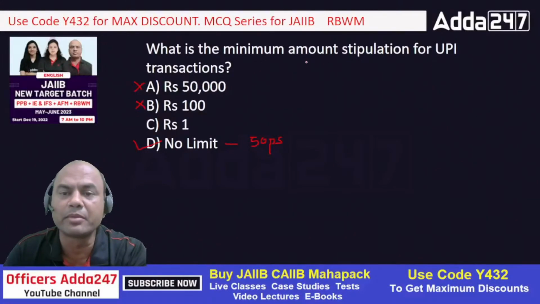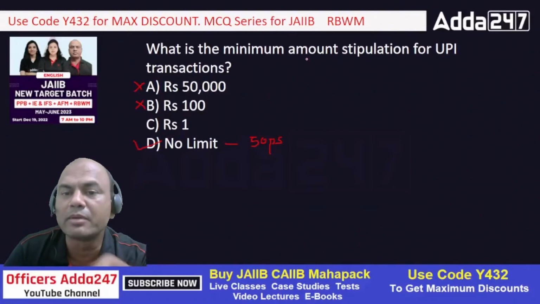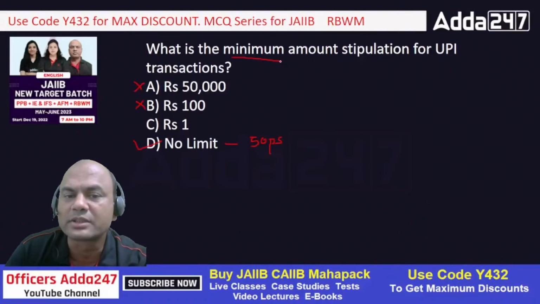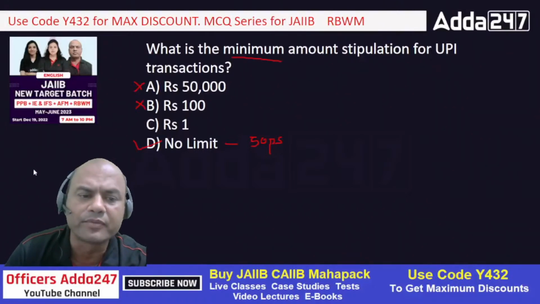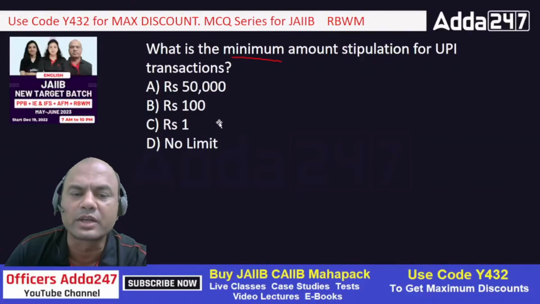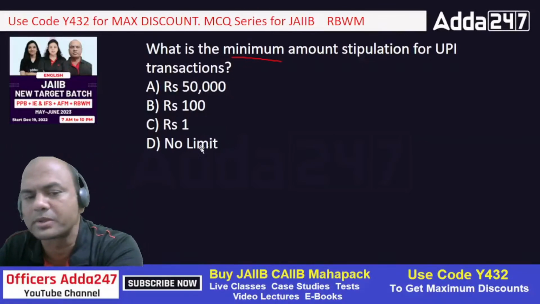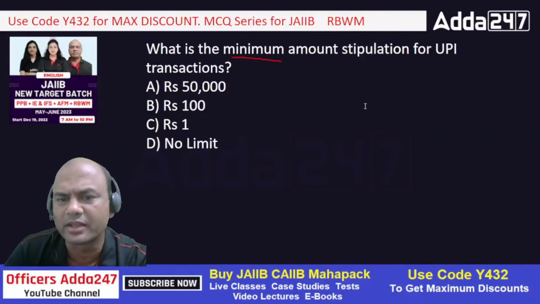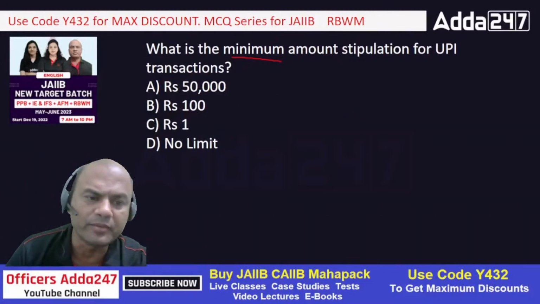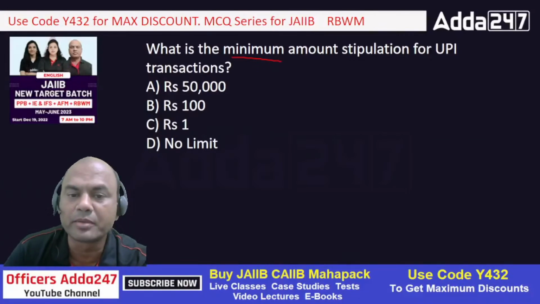What is the minimum amount stipulation for UPI transactions? Minimum means the least amount for which I can do a transaction under UPI. Is it limited, say, that I have to do a minimum of 10 rupees, 5 rupees, 100 rupees, or 50 rupees transaction? No, nothing. So that is a basic advantage. Is there any minimum amount limit? No limit, right? So the correct answer is D, no limit.